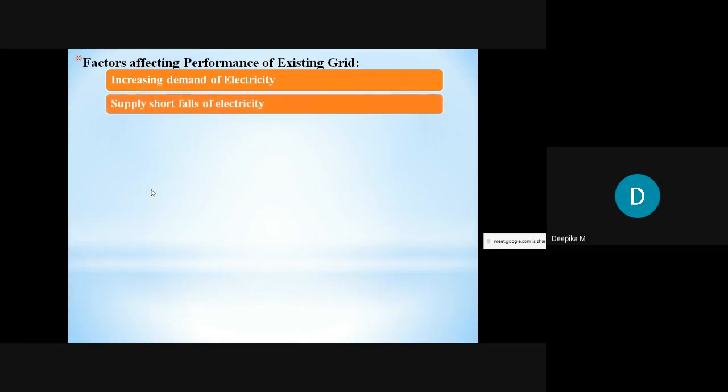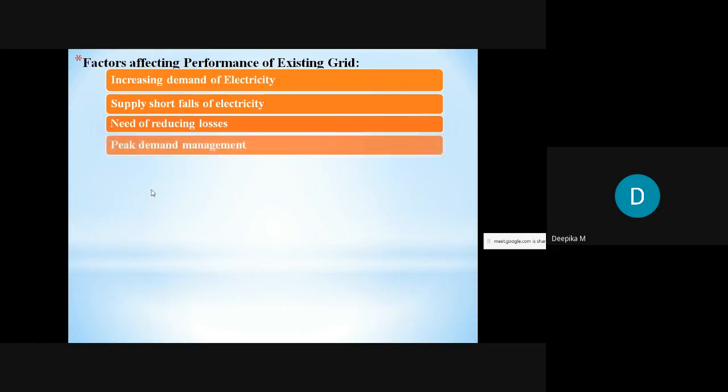And the second thing is supply shortfalls of electricity. Sometimes there may be an occurrence of an unplanned event or a physical disturbance, so the supply shortfall will happen. Therefore we have to improve the performance of the grid. And the need for reducing the losses. If the losses increase, then we can't supply the expected demand. Therefore we should reduce the losses. So this also leads to an improvement of the existing grid.